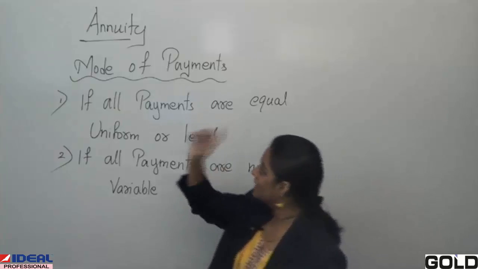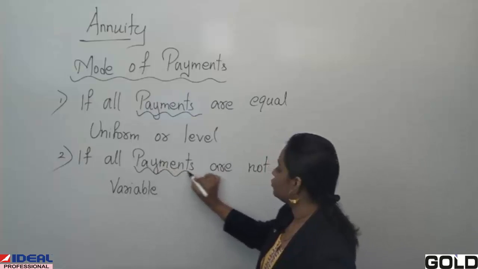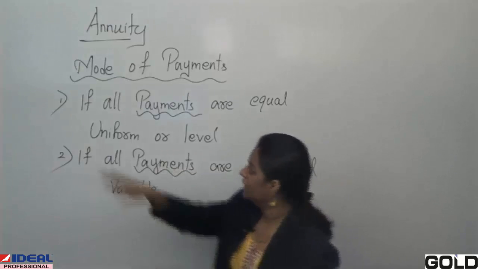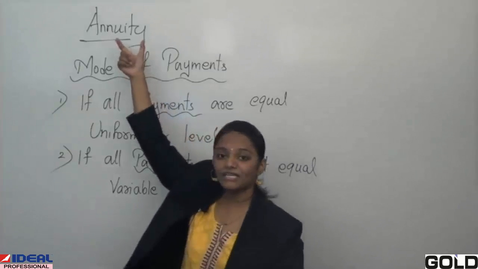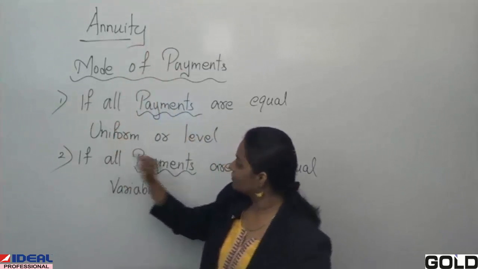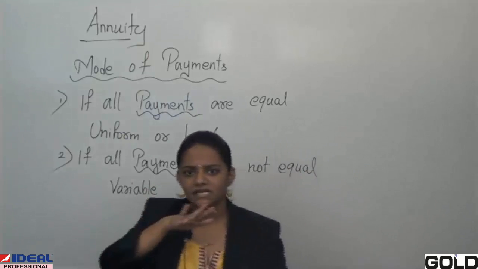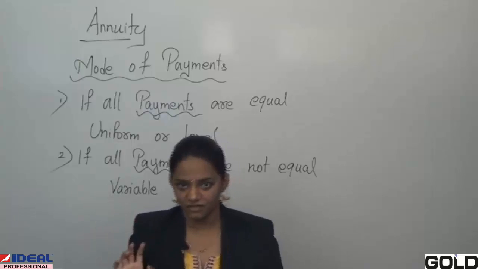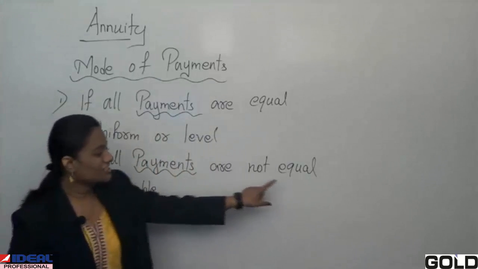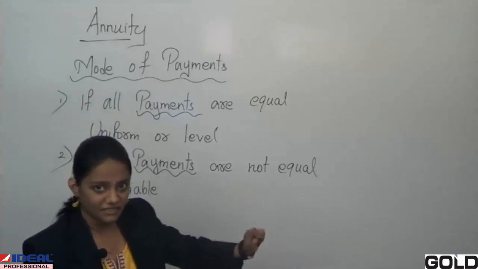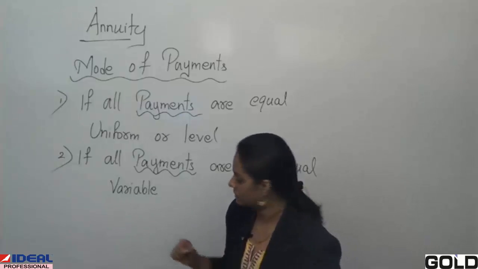Types depend upon your payments, your installments. If all your payments are equal, then the annuity is called uniform annuity or level annuity, meaning everything is level. Again, if all payments are not equal, your annuity is said to be variable annuity.